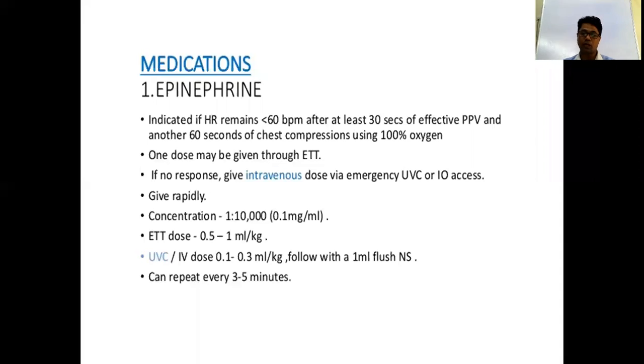So the question will come, what are the drugs we are giving through the endotracheal tube? You will always get questions in your viva. Remember this. What are the drugs, medications we are giving? Also in the equipment section of your exam, we will give ambu bag, laryngoscope, endotracheal tube, mask, medicines. These are the common questions we will get.